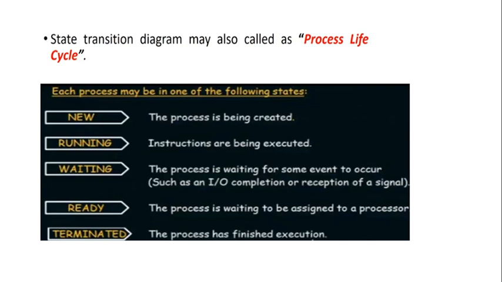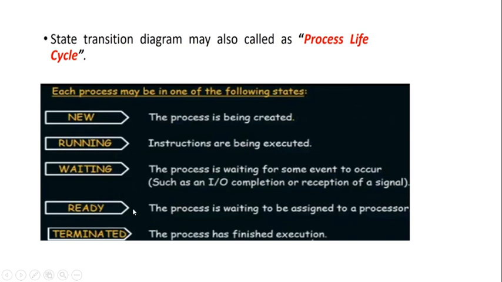So this is a state transition diagram, which is also called a process life cycle. It can be in any of these states. First, it will be in the new or created state. The process is just being created. Okay, this is not in order. So once it is in the new state, it has to go to the ready state. In the ready state, it is waiting to be assigned to a processor.